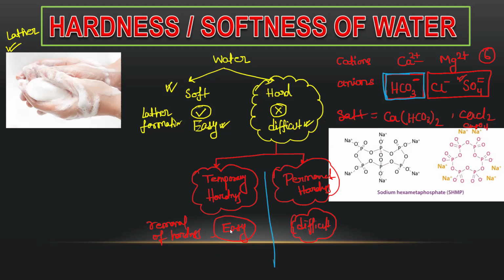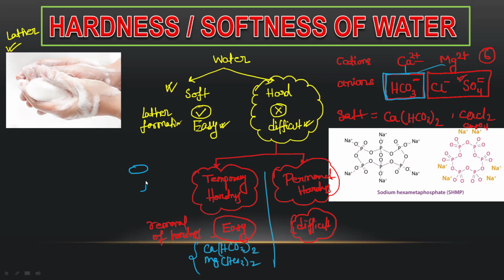Which salts will be there? Bicarbonate means calcium bicarbonate and magnesium bicarbonate, isn't it? Ca(HCO3)2 and Mg(HCO3)2. So if these two salts are present, then the hardness is easier to remove. Why is it easier? How can we remove this?